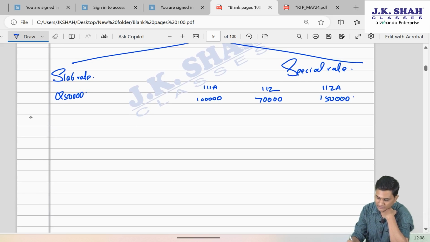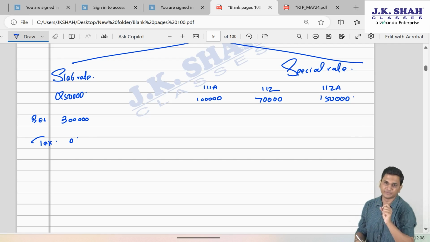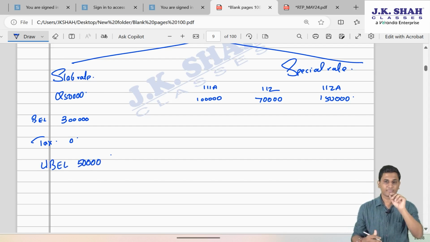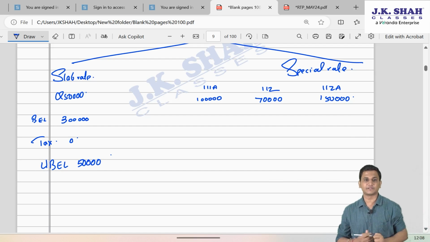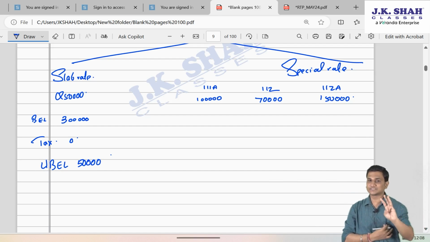So friends, now since this is his income on which we have to calculate tax, slab rates, if you recollect, under default regime, the basic exemption limit is common, 3 lakh rupees for everybody. Since the slab rate income is below 3 lakh, no tax as per slab rate income because the income is below basic. However, there is an unabsorbed basic exemption limit of 50,000, because the income is only 250 whereas the basic exemption is 3 lakh.